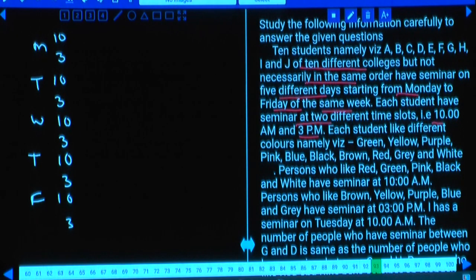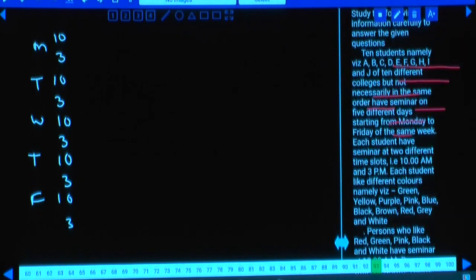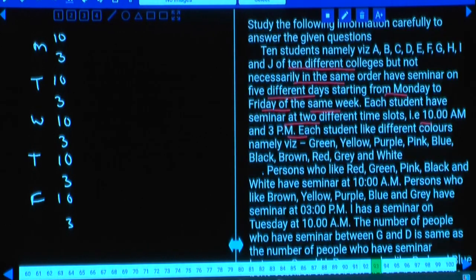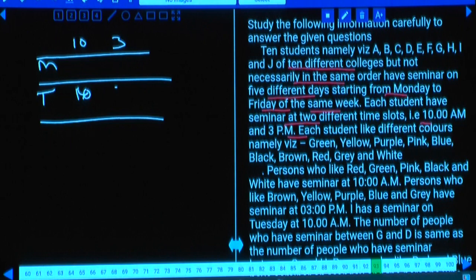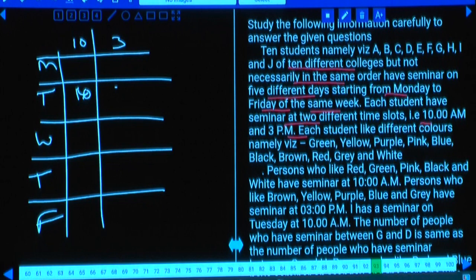Now there is another way of solving this one. We can write down Monday 10 and 3, Tuesday 10 o'clock and 3 o'clock, and so on. If you work out like this, then in some conditions, say there are 3 slots in between C and G, how will you count this one?